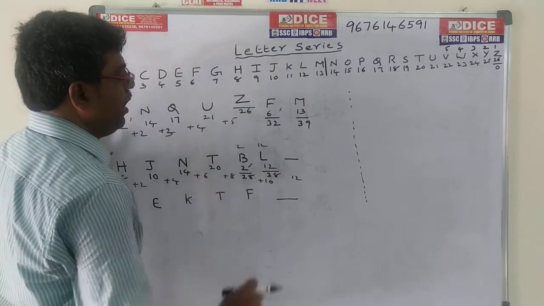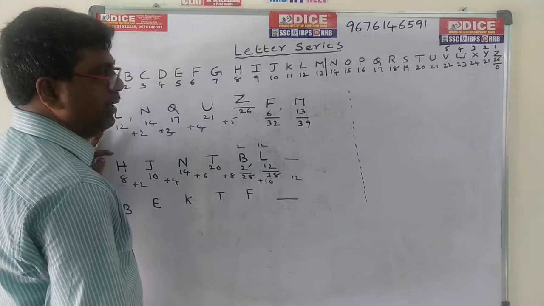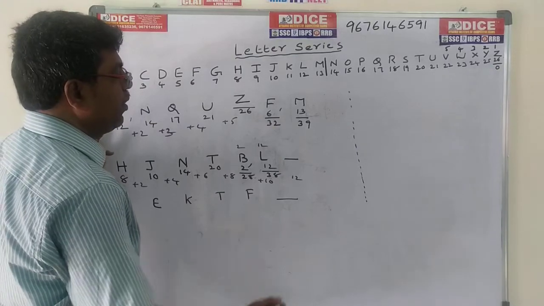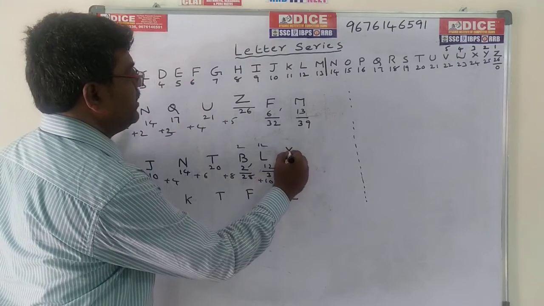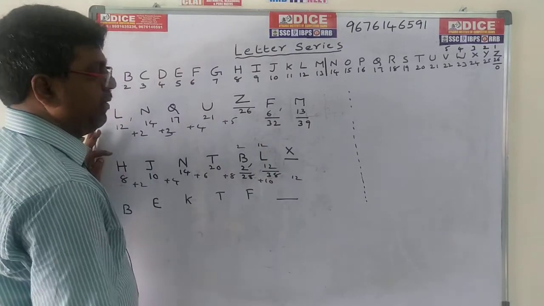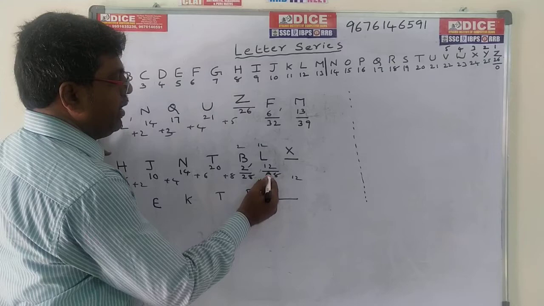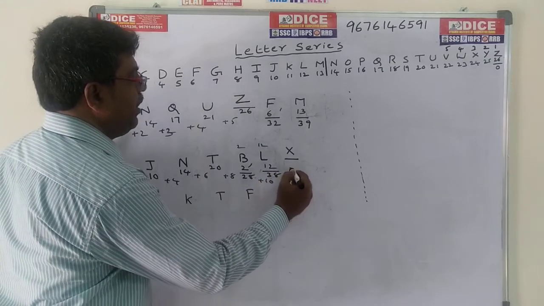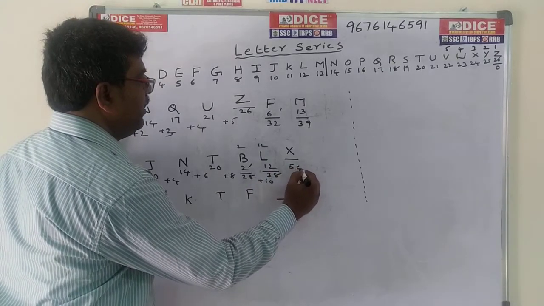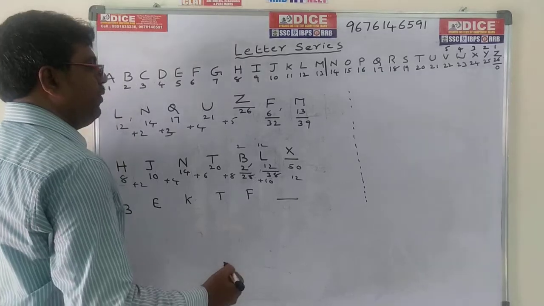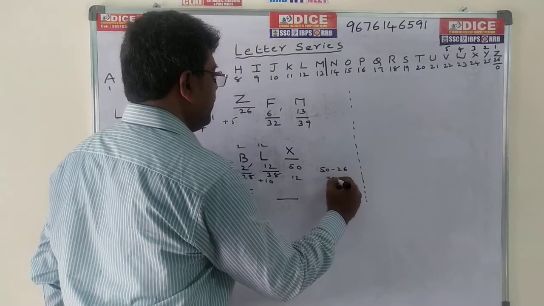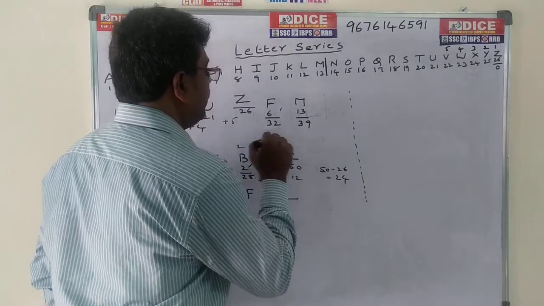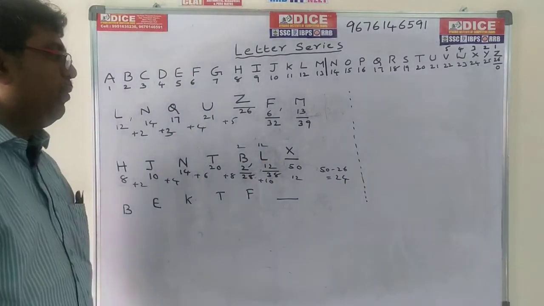So 12 plus 12, how much is that? The value becomes 24. 24 means X is the required answer. So the difference we can also write as 38 plus 12. The value is 50. So 50 means nothing but 50 minus 26, the value is 24. That also is nothing but X only.